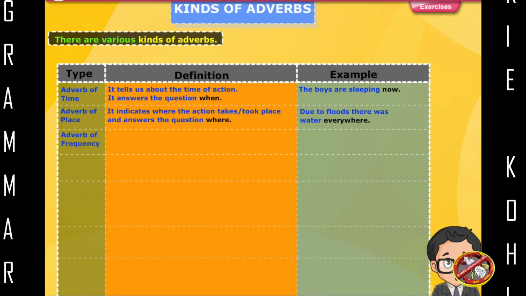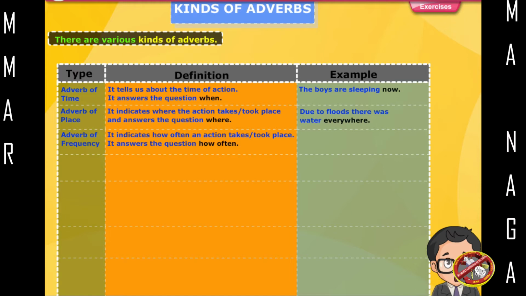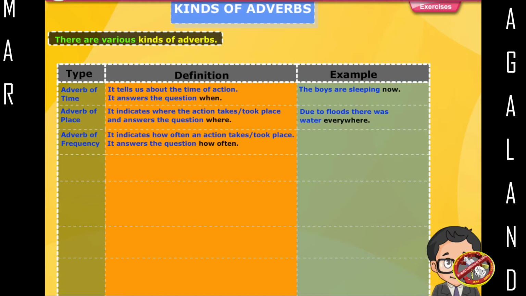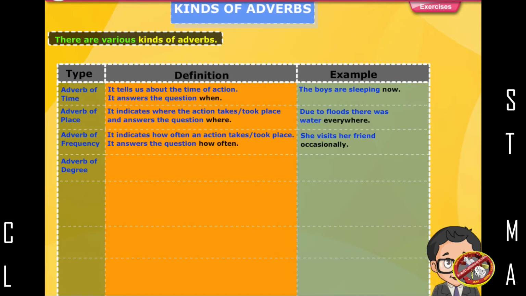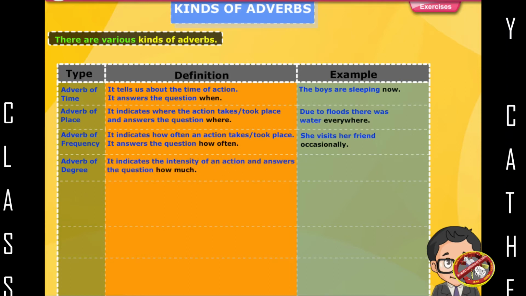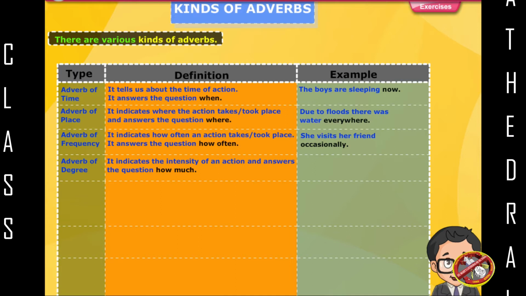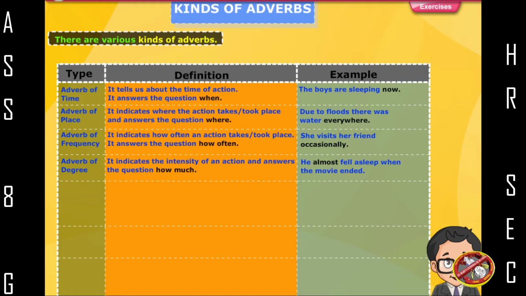Adverb of frequency. It indicates how often an action took place. It answers the question how often. She visits her friend occasionally. Adverb of degree. It indicates the intensity of an action and answers the question how much. He almost fell asleep when the movie ended.